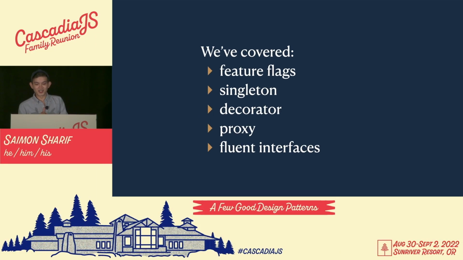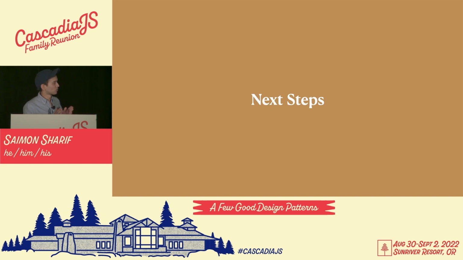All right, at this point, we've covered all of these design patterns. We went through feature flags, singleton, decorators, proxies, and fluent interfaces. Some of them are in the original 23 we saw earlier, but I think that's OK. They're still definitely worthwhile. So what are our next steps?